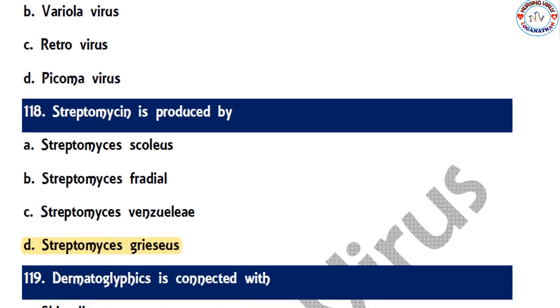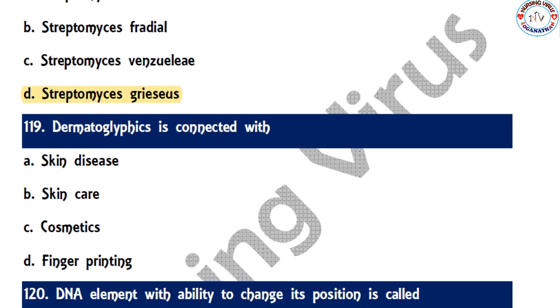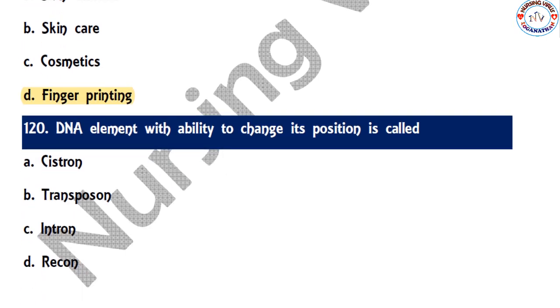So the next one, dermatoglyphics is connected with skin disease, skin care, cosmetics and fingerprinting. So the correct option is fingerprinting. So last question from this section, that is 120. The DNA element with ability to change its position is called as cistron, transposon, intron and recon. So the correct option, transposon, is the correct answer for this question.